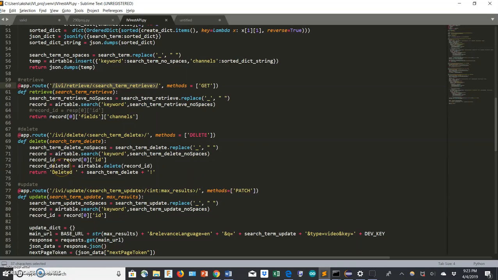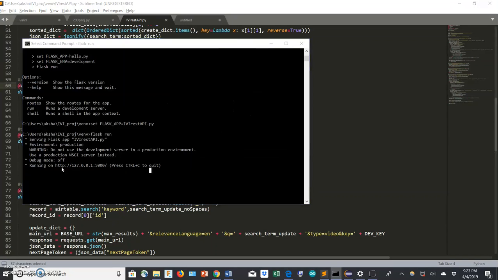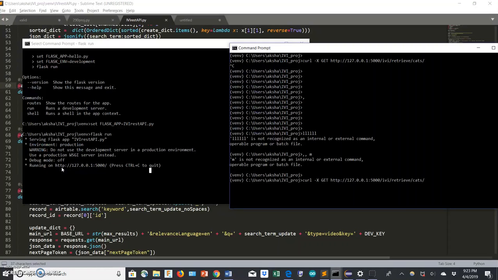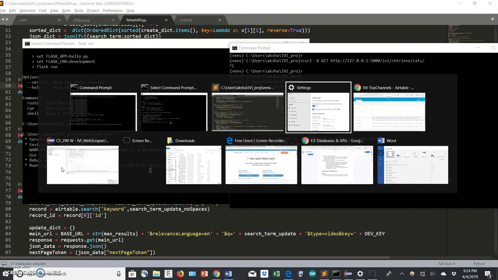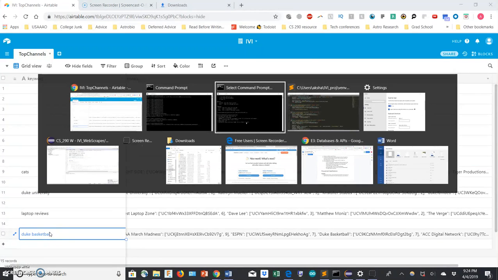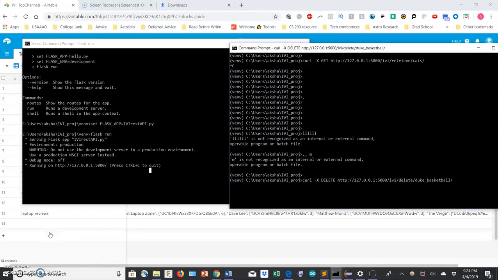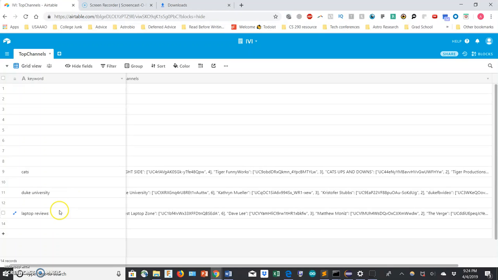So delete is another one that I implemented. Essentially it just deletes the whole record from the database. So we can try that with any number of these. I believe I did this in the past. So right, we have this Duke basketball one that, say we want to get rid of. I can run that and got rid of it over here. So Duke basketball's not there anymore, therefore it was successful.